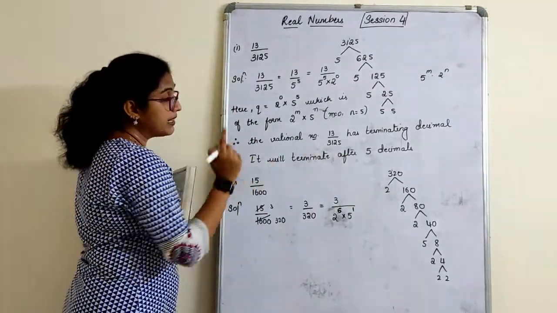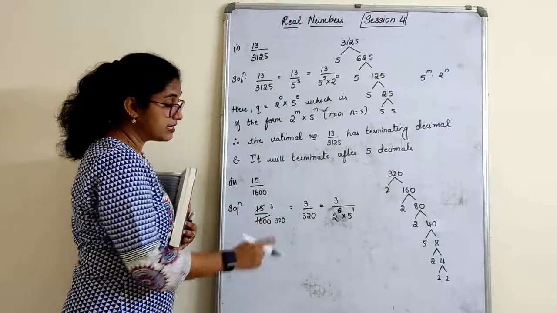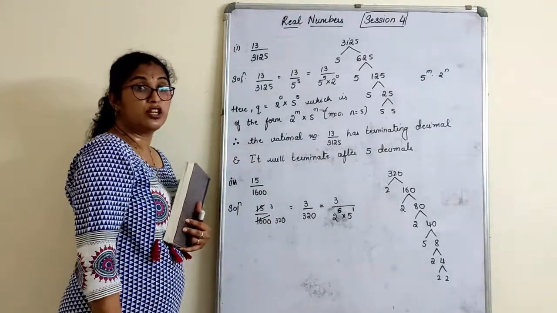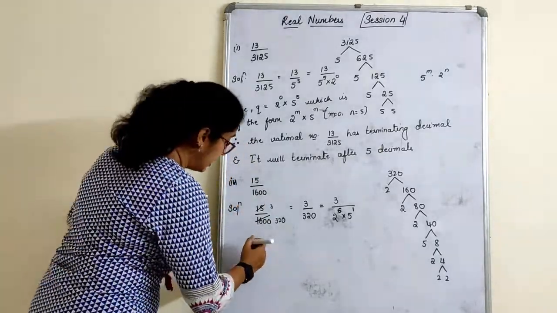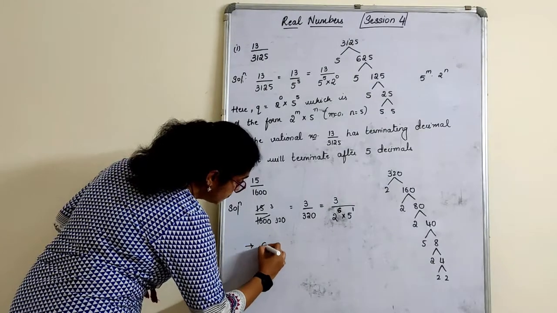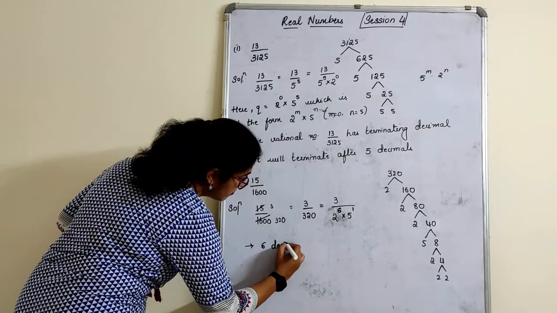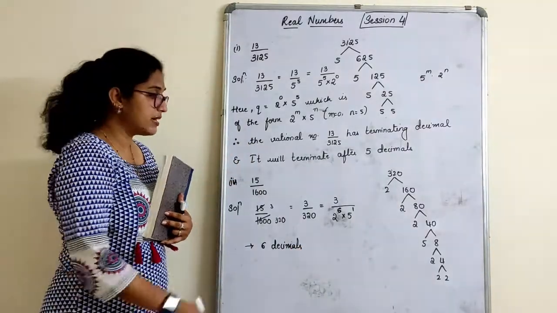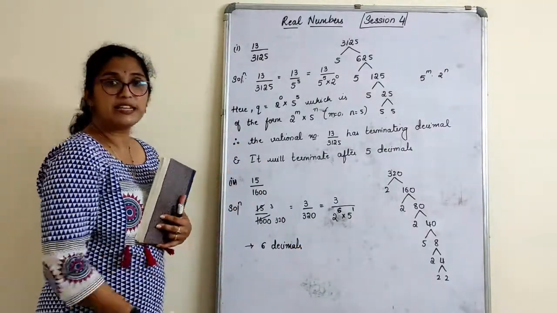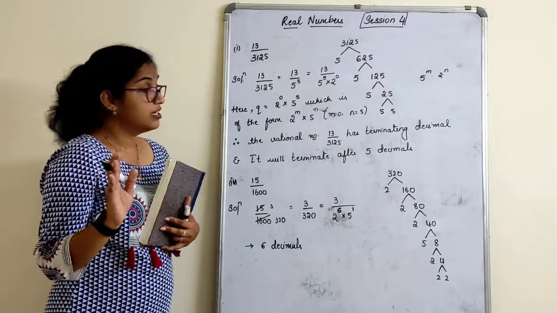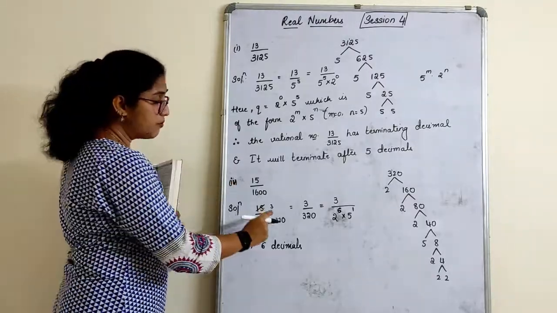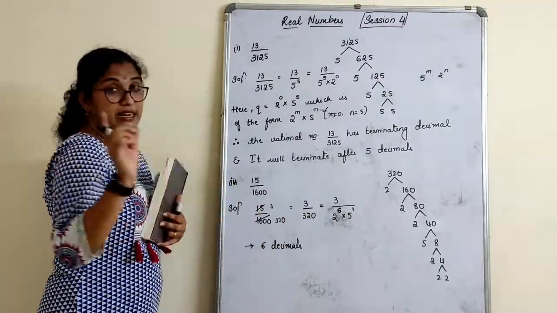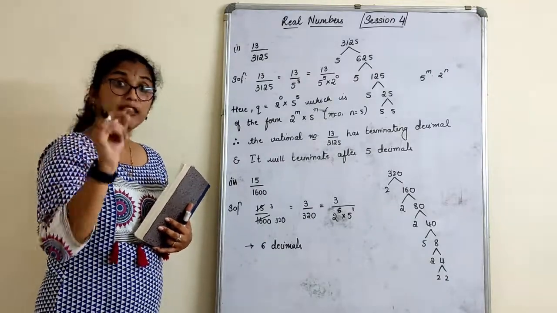Now, it will terminate after how many decimals? What is the highest power children here? 6. It will terminate after 6 decimals. Okay. So, in the exam if you bring this form and see the highest power, that's the answer. So now what I am going to do is I am only writing in this form and the number of decimals I will write. All the sums I am solving.